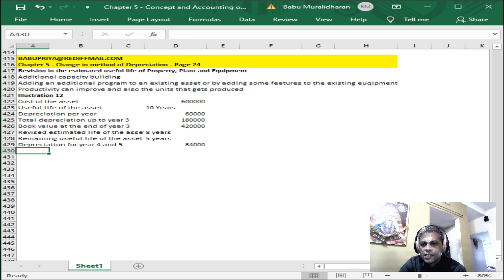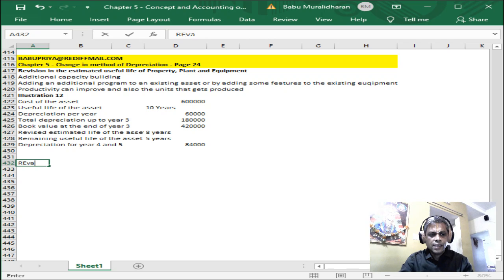Here you can see the estimate of remaining useful life after third year was reassessed as 5 years. So after 3 years it has been reassessed. Instead of 7 years it has been reassessed as 5 years. So the depreciation has to be charged at rupees 84,000 per year. Now what will happen to revaluation of property? Now we are talking about the first example. What we saw is on revision of the estimated useful life of the asset.